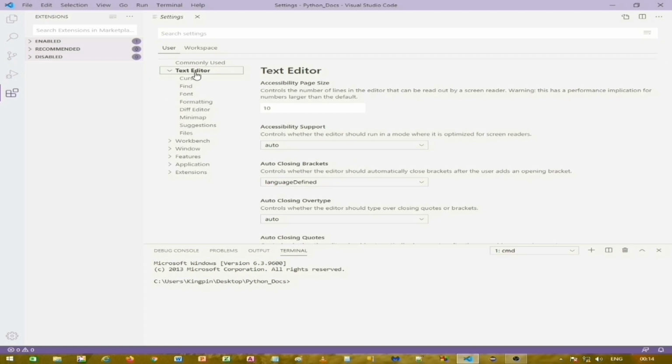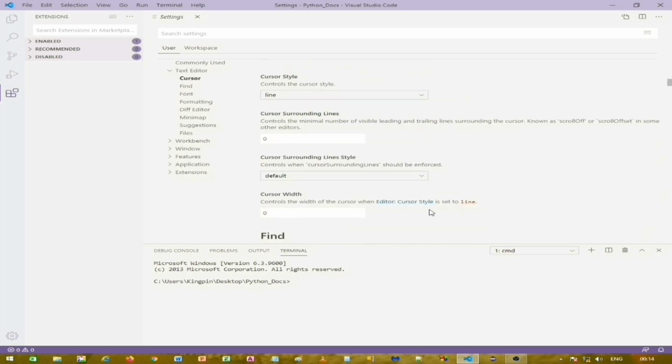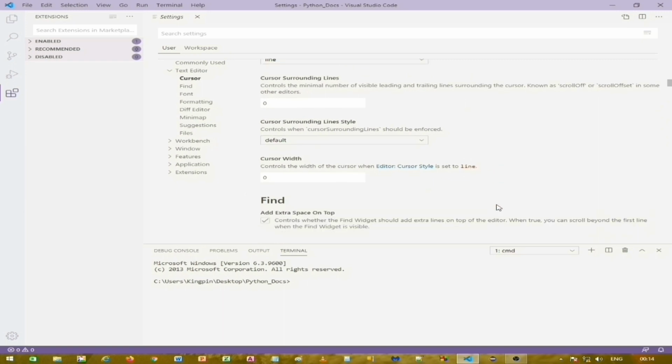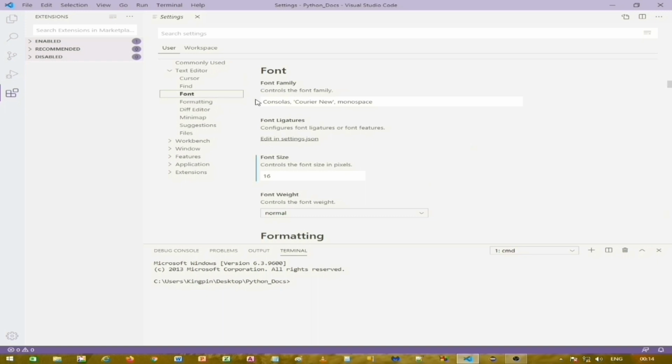You can customize your cursor and font from here. You can change your cursor's appearance, your cursor style, how your cursor would look like, and you can also adjust the cursor width. I will leave it as it is and go to font.